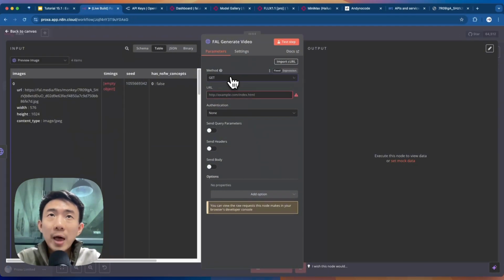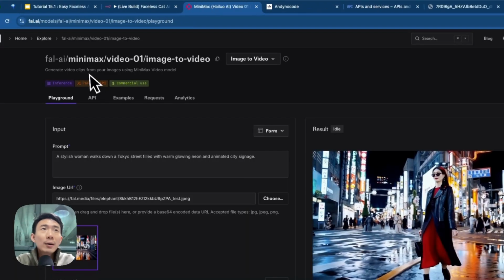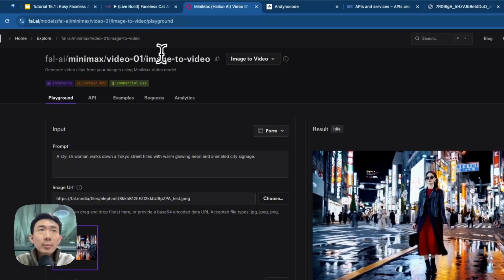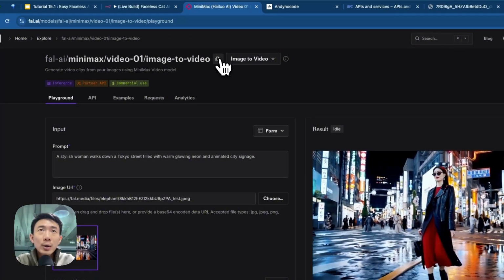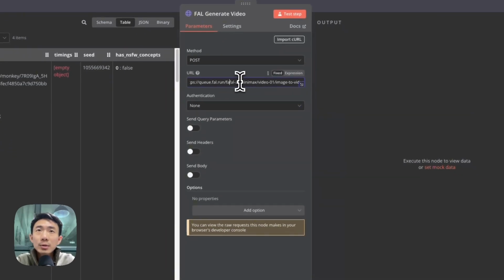So we are going to use the POST method this time. And of course, we just copy and paste this URL first, and we're going to paste the video model. Let's try to close this first. So we have Minimax video 01 image to video. Basically, we can just copy this and paste it here. We have doubled this, so let's remove this. Okay, so we have this URL, Fal AI Minimax video 01 image to video.